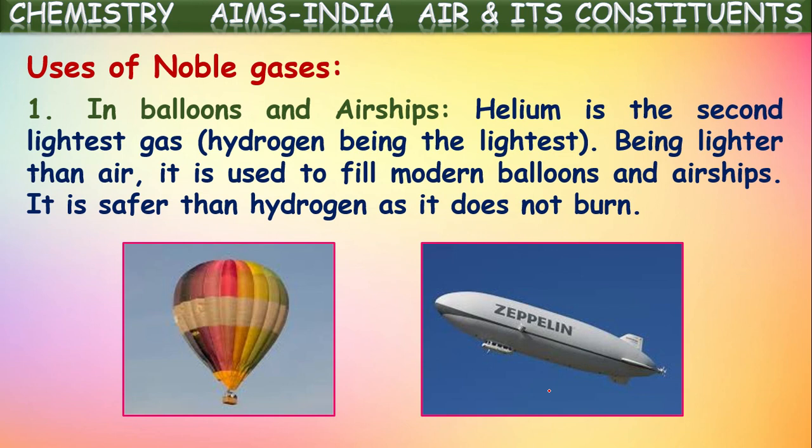So next to hydrogen the lightest gas is helium. It is safer than hydrogen because it won't burn, because it is a least reactive gas. That's why it is used in the filling of balloons and airships. Okay, that's a major important use of helium gas.